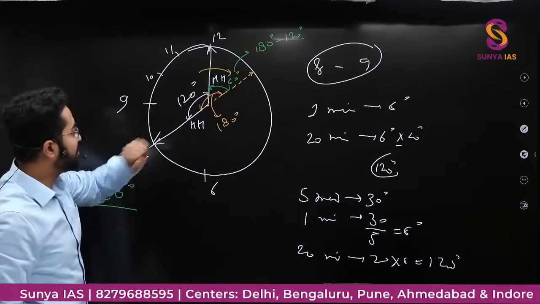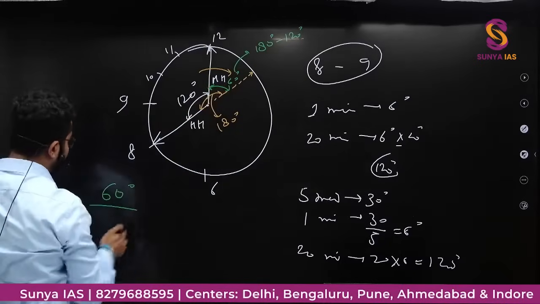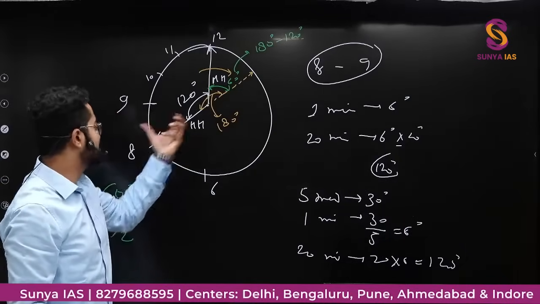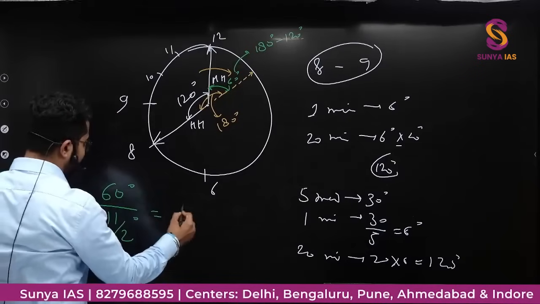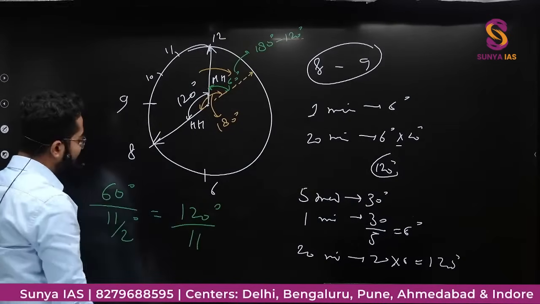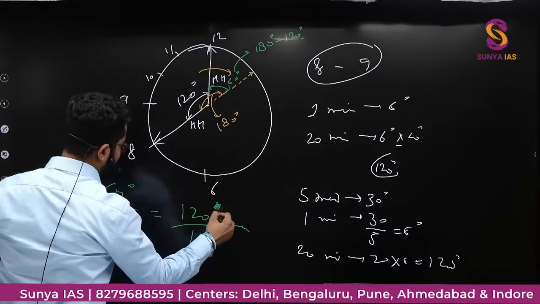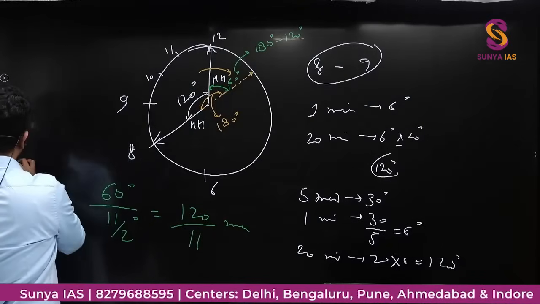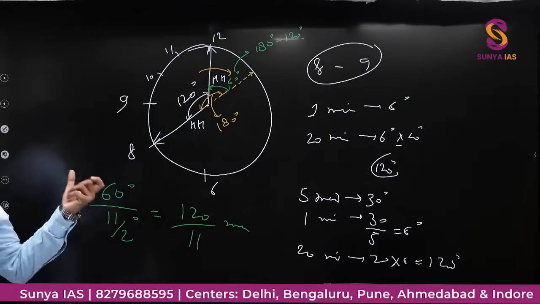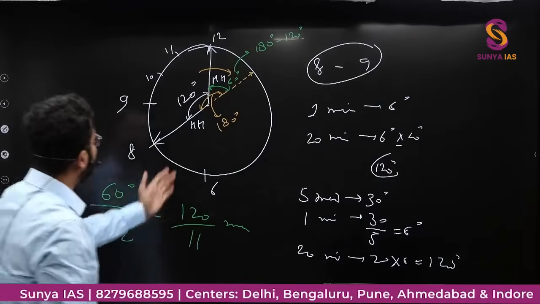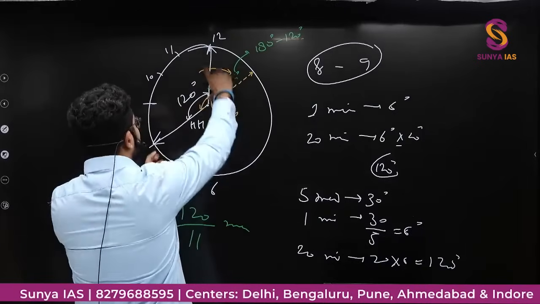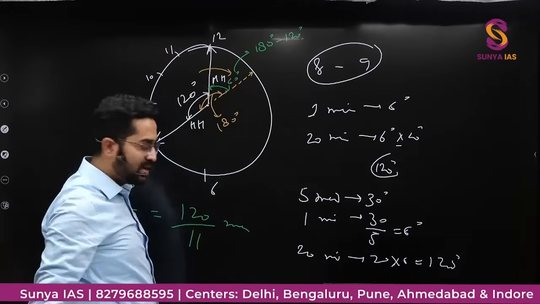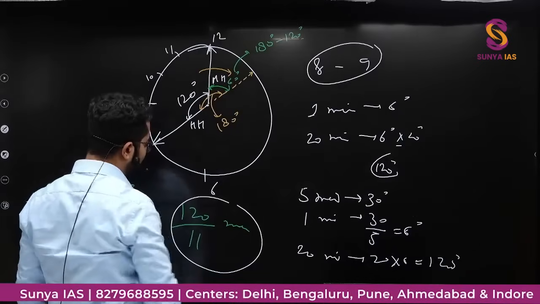60 degrees it has to move, right? And what is the speed? Relative speed is 11/2 degrees per minute, because we have taken the hour hand as stationary. So the total time it will take is 120/11 minutes. This will take 120/11 minutes more when the minute hand and hour hand will be at 180 degrees. This whole angle will be 180 degrees. How much time will it take? 120/11 minutes more.